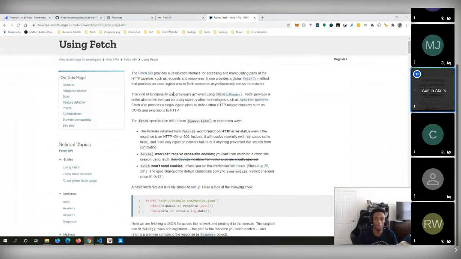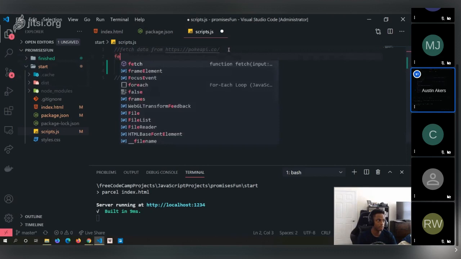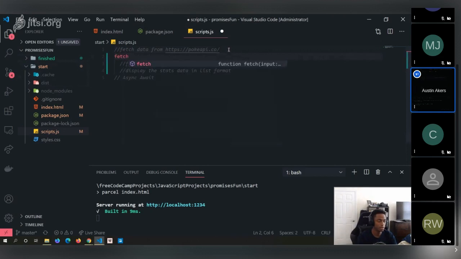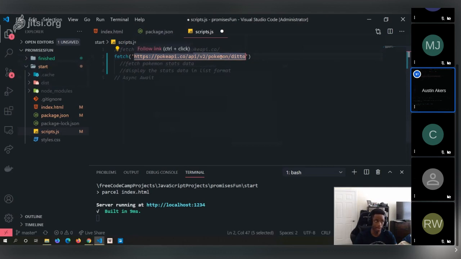So as I said, the first step that we wanted to do is fetch the data. So we're going to use fetch, and this is the path to where we want to retrieve that resource, okay? So what are we fetching? We're fetching data from the Poke API, and more specifically, we're getting data that relates to the Pokemon Ditto.